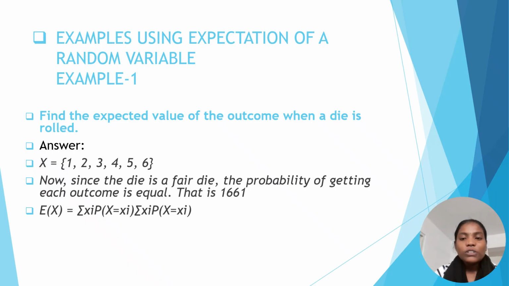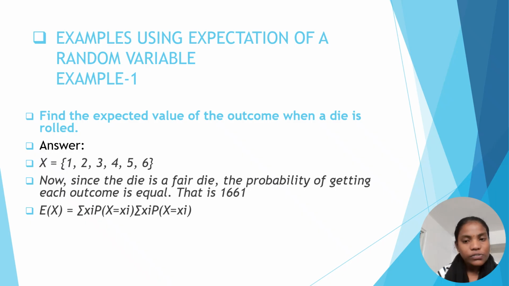So here we are using the expectation of a discrete random variable function. E of x is equal to the summation of xi into P of x equals xi.